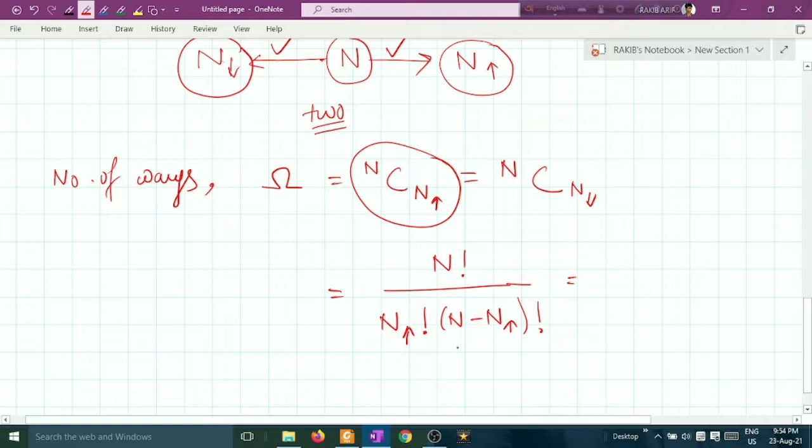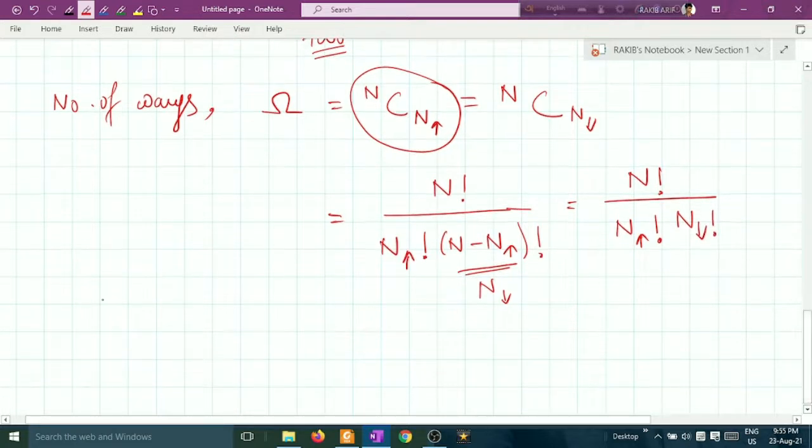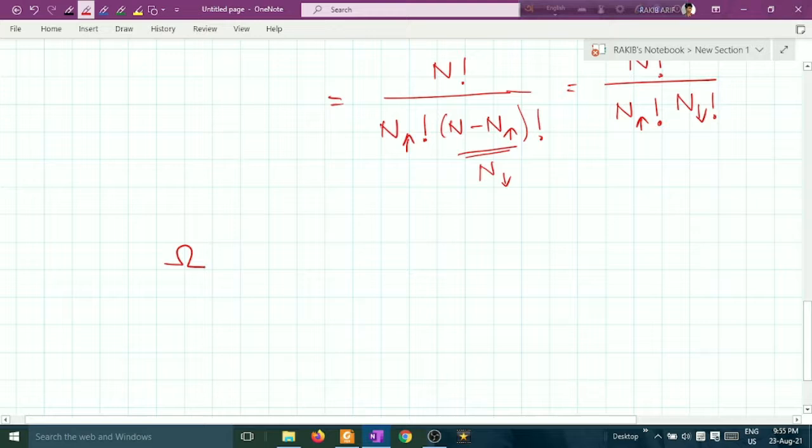This is the total number minus the n up, which becomes n down. So I can write this as n factorial over n up factorial times n down factorial. This is the number of ways in which you can arrange the microstates.